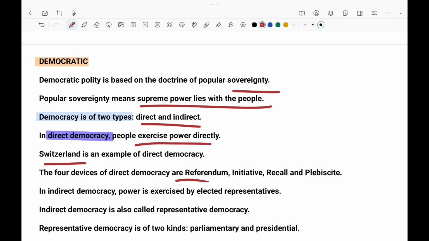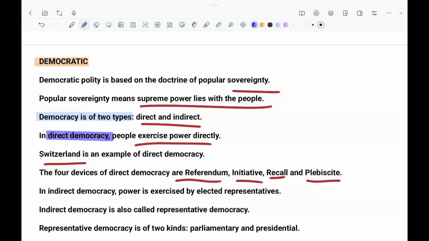One is referendum, where people approve or reject a law. An initiative, where people propose a law. Recall, where people remove representatives. Plebiscite, where people express opinion on an issue.